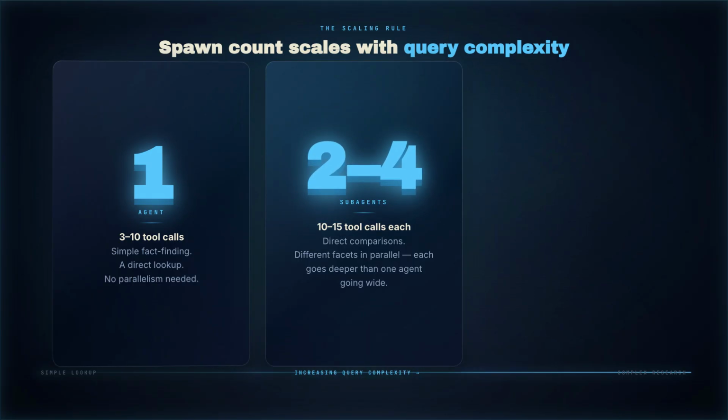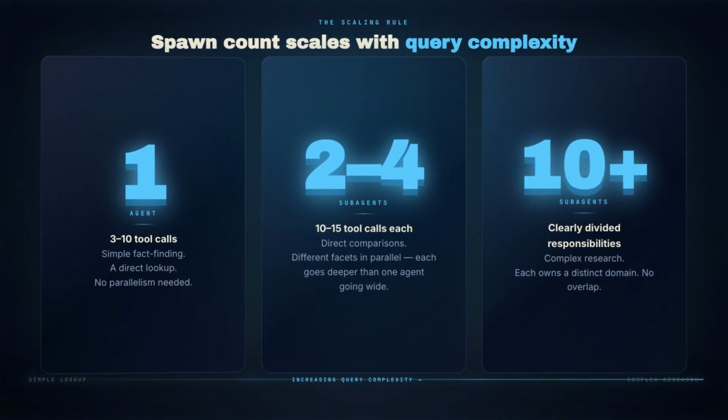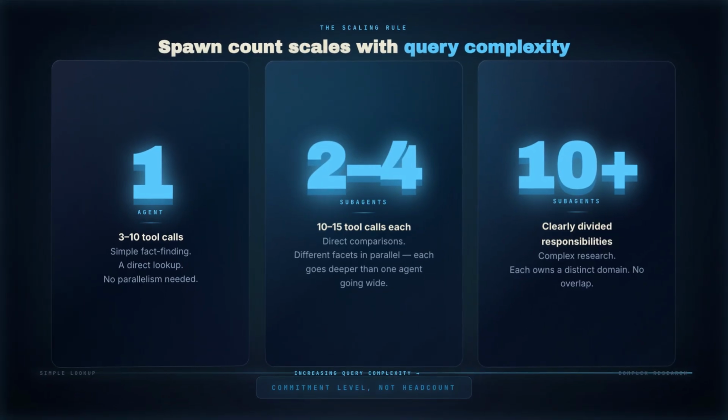Direct comparisons, 2 to 4 subagents, 10 to 15 tool calls each. Different facets investigated in parallel. Each subagent goes deeper on its assigned facet than one agent going wide could. Complex research, 10 or more subagents with clearly divided responsibilities. Each one owns a distinct domain. No overlap. This is a commitment level, not a headcount. The tier sets the tool call budget for each subagent, not just how many to spawn.